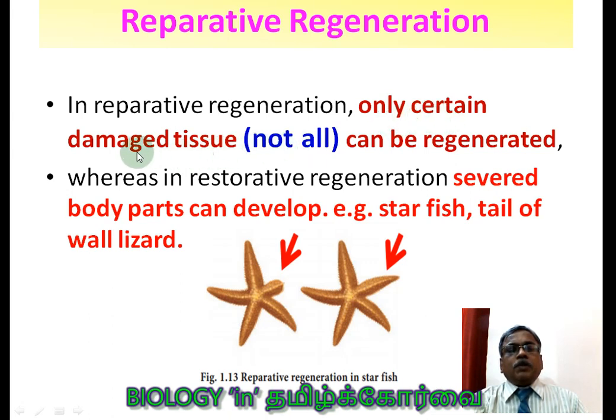In restorative regeneration, severed, cut-off body parts are regenerated. Examples are starfish and the tail of the lizard. Here you see one arm of the starfish is lost and it is regenerated again. This is called restorative regeneration.